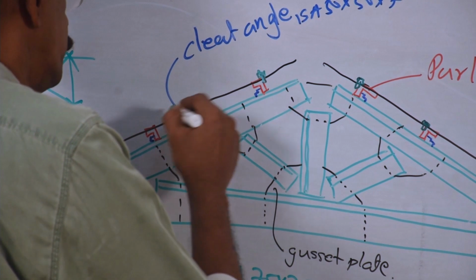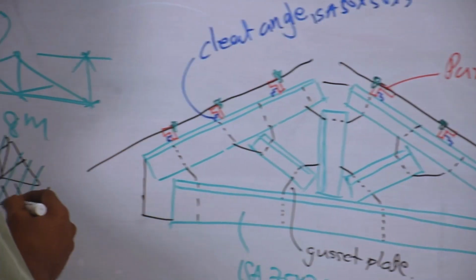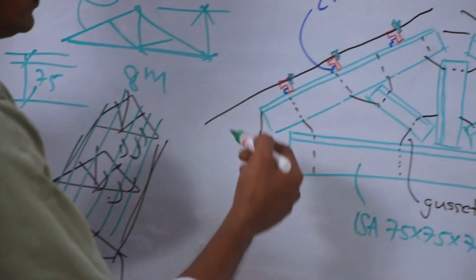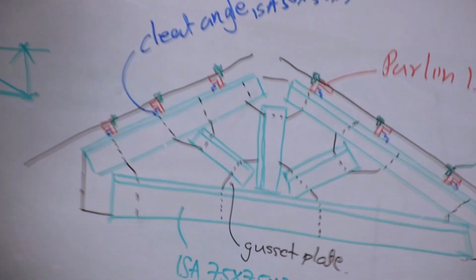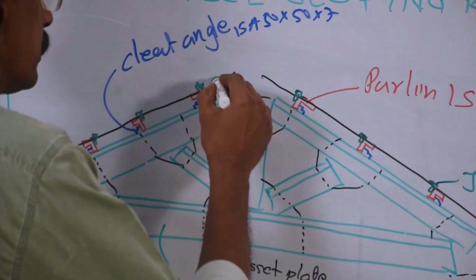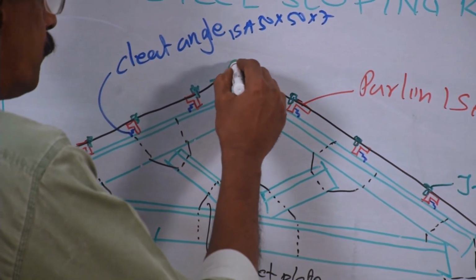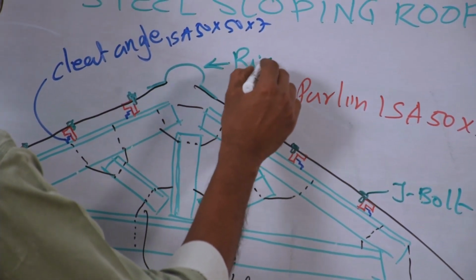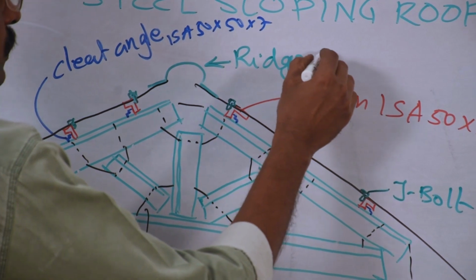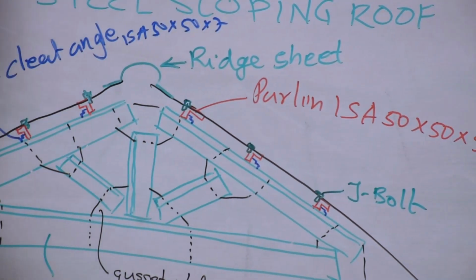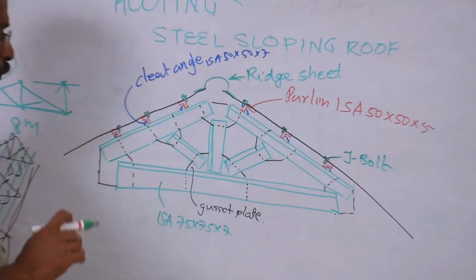I think it is clear, because J bolts come in different locations, but if you want to show it here, this is the only place. And at the top, a special roofing sheet is used that is called a ridge sheet. Now the top portion is over.